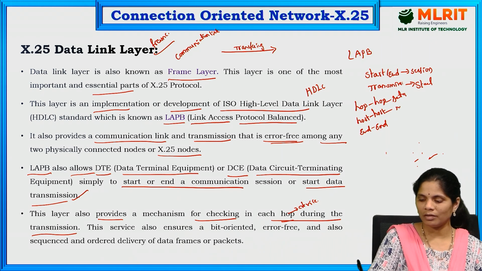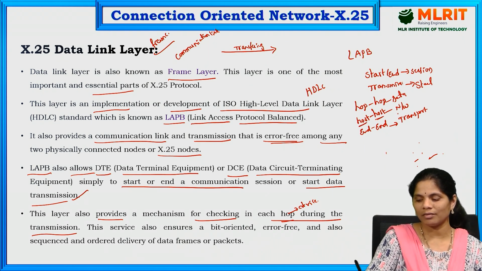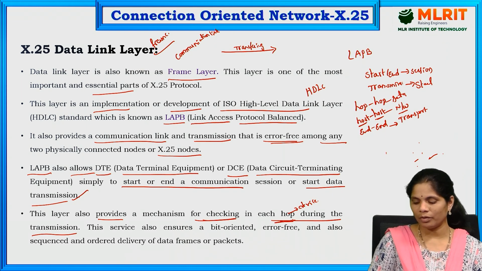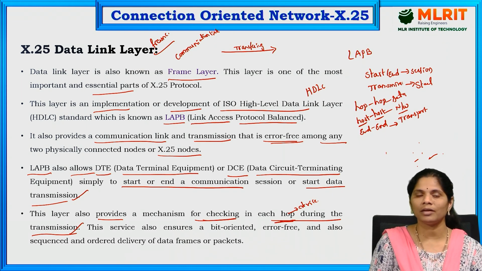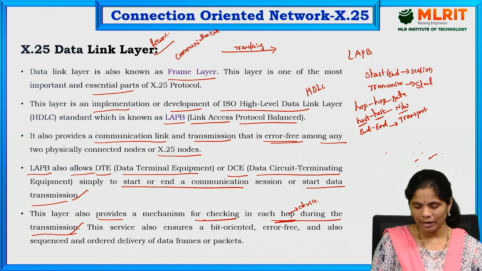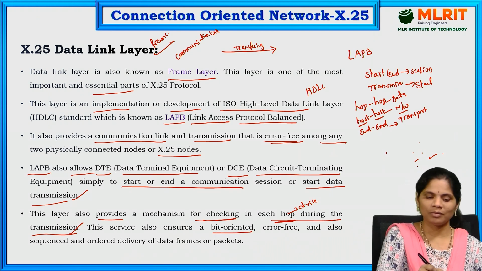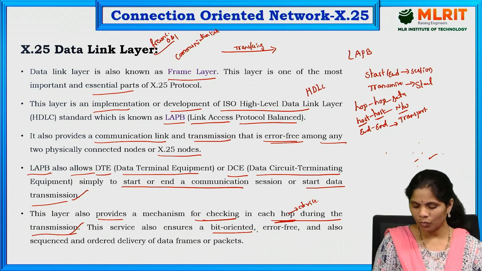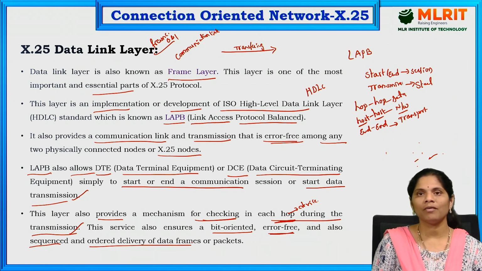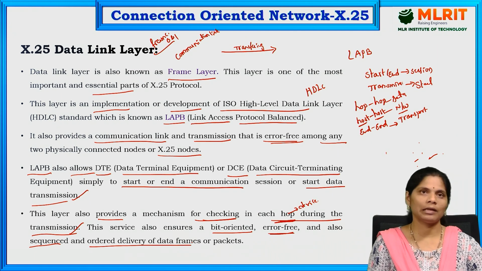Host to host is in the network layer. End to end comes under the transport layer, means one end to another end. Means one network address to another address comes under the network layer. Here I am talking about checking each hop, each device, during the transmission. It ensures bit orientation, because the frames have zeros and ones only. Bit oriented, error free, and also sequencing and ordered delivery of the frames. That is about the data link layer in X.25.